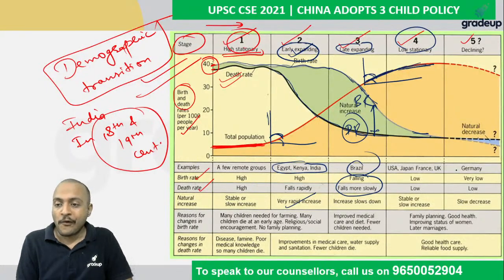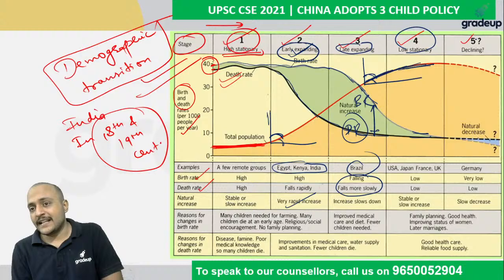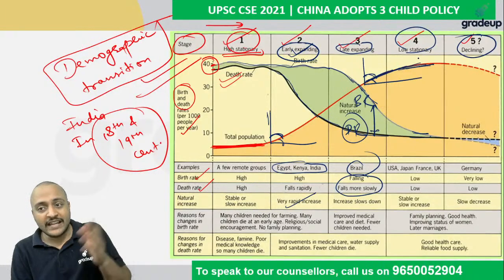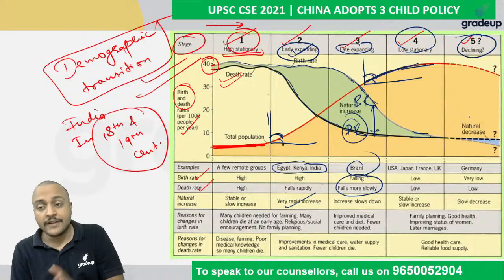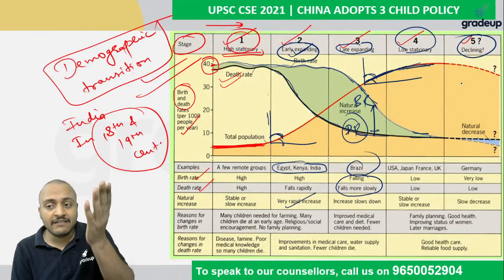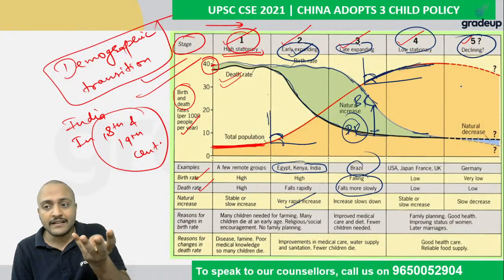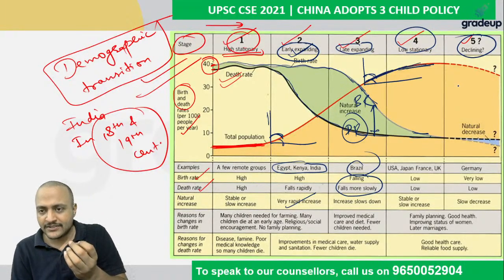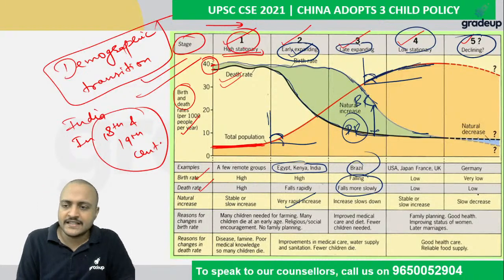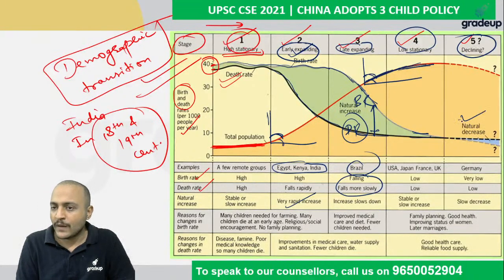However, the next case is the fifth stage, which China is about to enter, where Germany is already there, even Japan is almost in the fifth stage, and even Scandinavian nations such as Norway, Sweden, Finland. Those countries are in the fifth stage, where the population starts reducing.